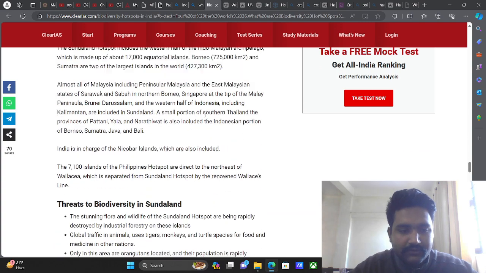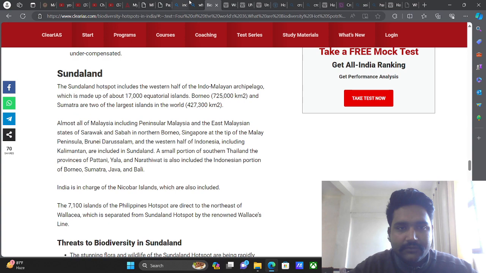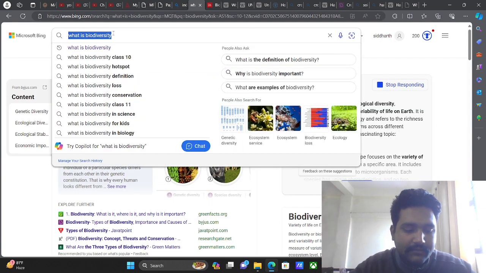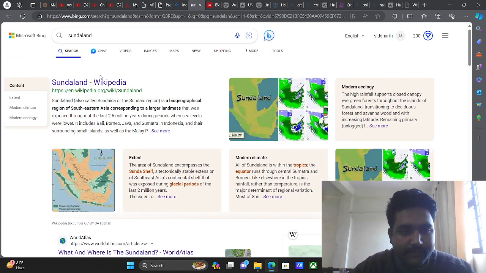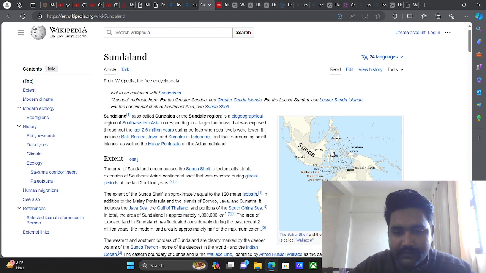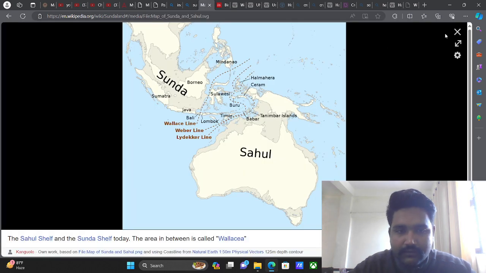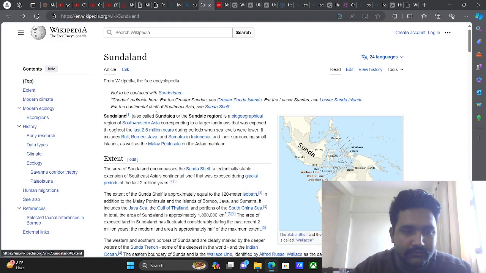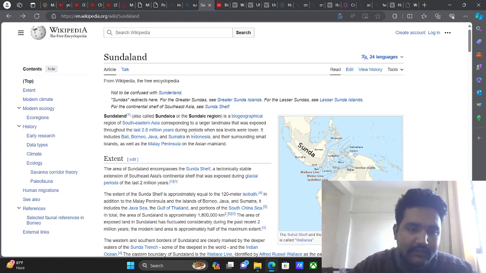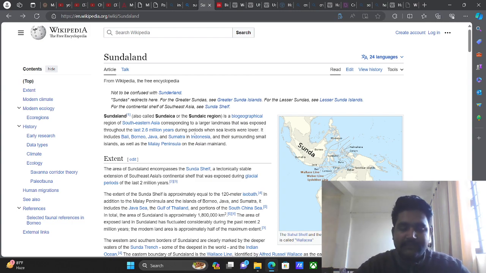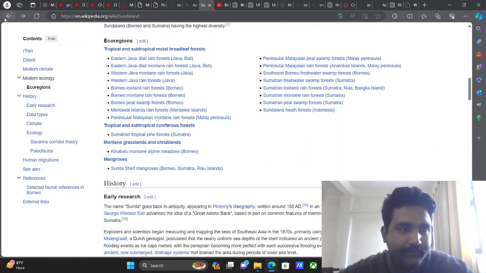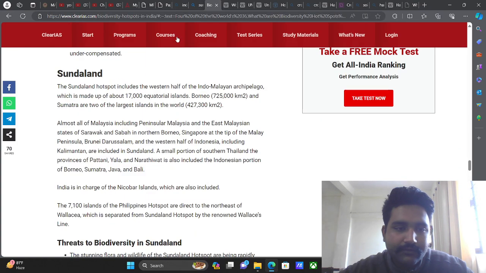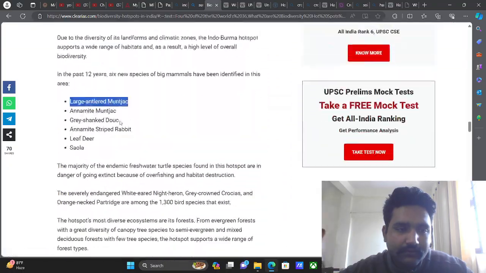And then we will talk about Sundaland. So what is Sundaland? We will have a map with us to see how exactly Sundaland looks like. See, this is how exactly Sundaland looks like. Sundaland, also called biogeographical Southeast Asia, corresponds to a larger landmass that was exposed throughout the last 2.6 million years, right?